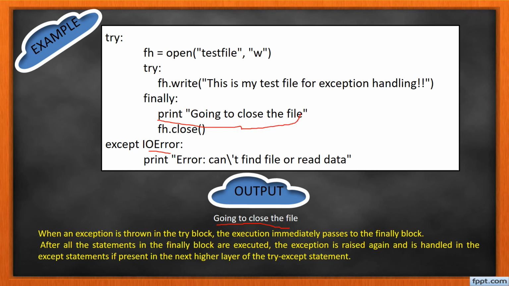So see, when an exception is thrown in the try block, execution immediately passes to the finally block. After all the statements in the finally block are executed, only then is the exception raised again and handled in the except statement, if present, in the next higher level of the try except statement. So this is the way that we are going to use it.